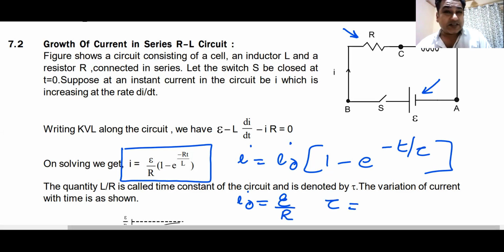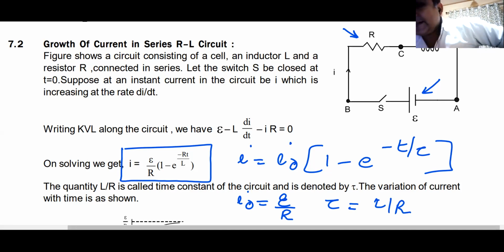Tau is known as time constant of the circuit. And this time constant of the circuit is how much? L by R or R by L? Do we understand this? Yes or no? L by R is known as time constant of the circuit.